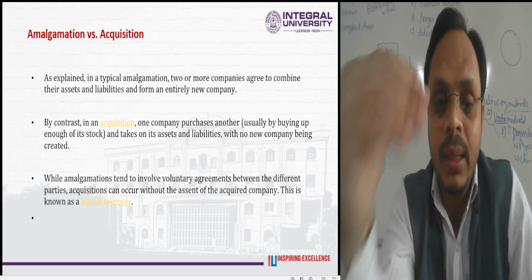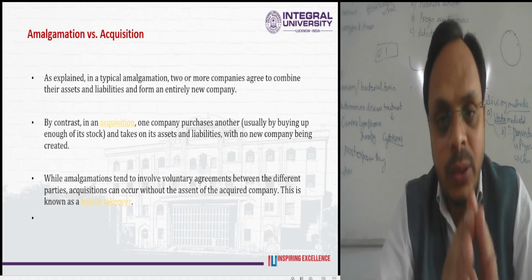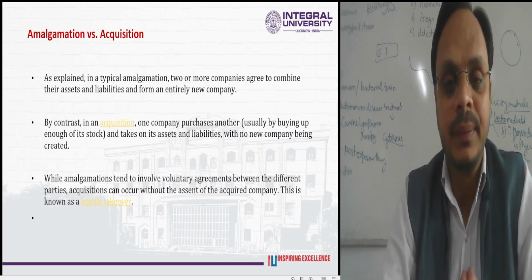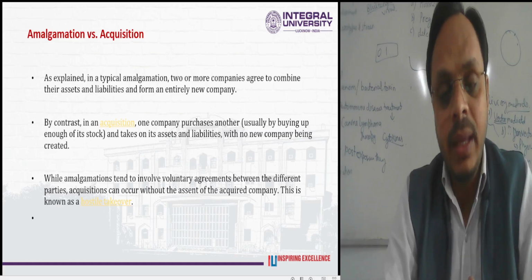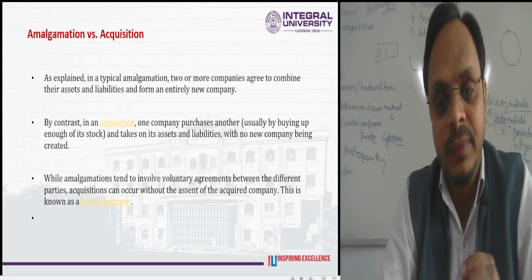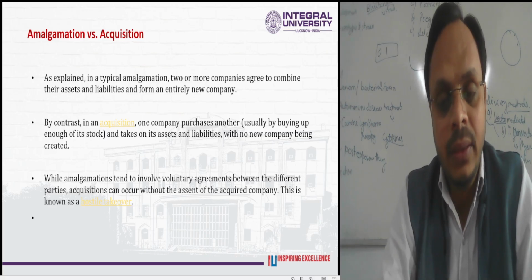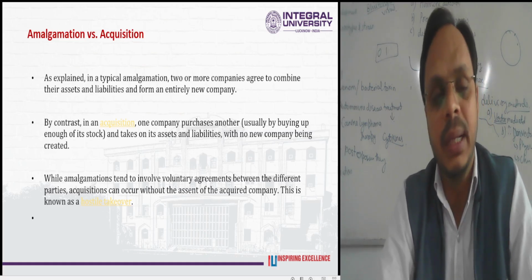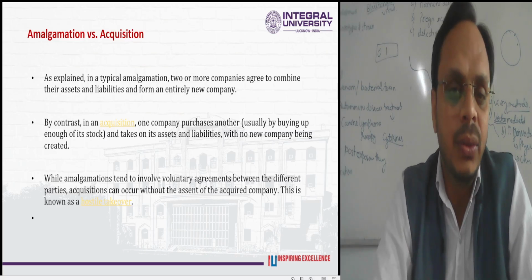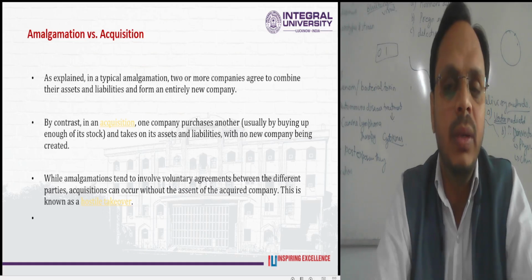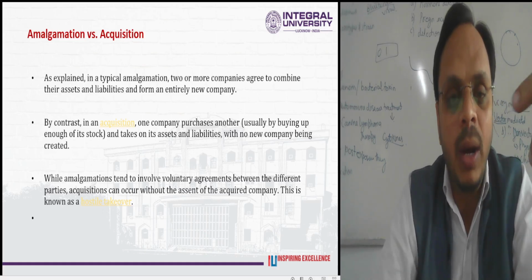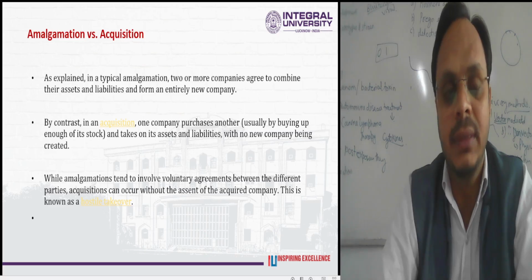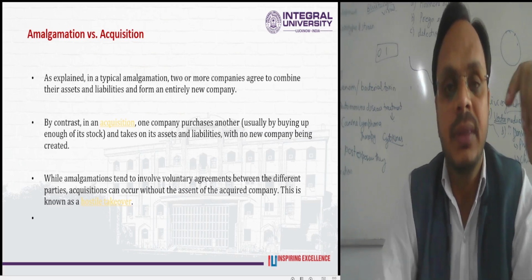X company has acquired all the assets as well as liabilities, the business of Y company. While in case of an amalgamation, two or more companies combine and a fresh company comes into existence, and it is known as the amalgamation. An acquisition is totally different from an amalgamation. In an acquisition, no new company comes into existence. Only one company acquires the assets as well as liabilities of the other company. So it is known as the acquisition of the business, not the amalgamation of the companies.